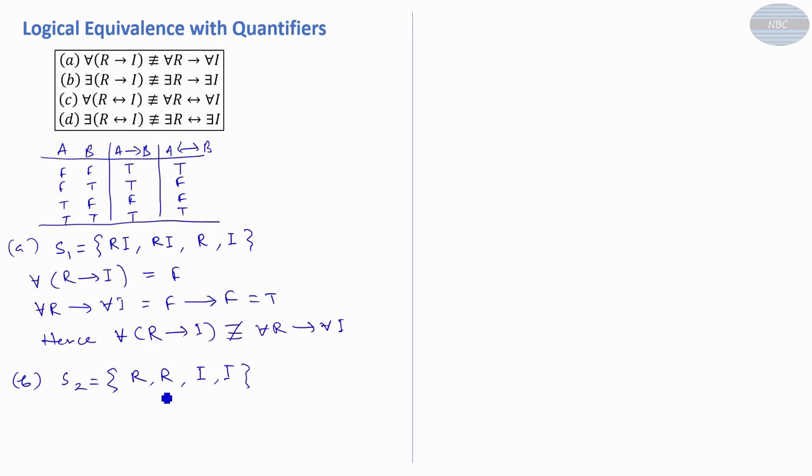Now let us take the left hand side: there exists x, R conditional I. Is there at least one person who is rich and then intelligent? No. So the truth value is false here, because there is no person who is rich and intelligent.